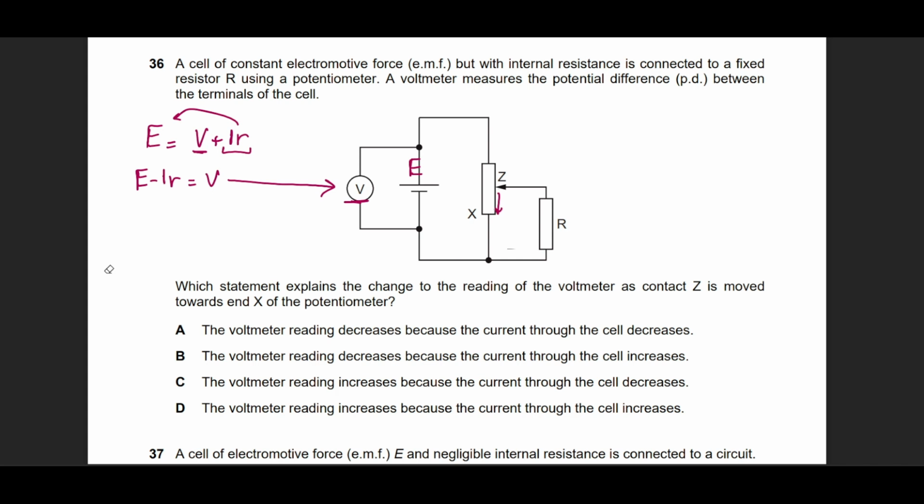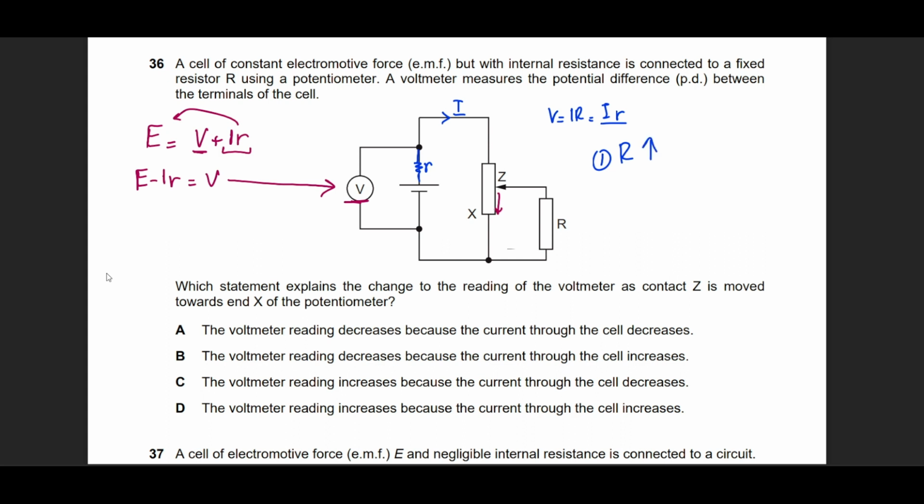So if we were to model this cell properly, this is what it would look like. There is an internal resistance that is r. Since there is going to be a current in the circuit, this voltage is going to be V equals to Ir, with small r. Now, when you move towards this side, the overall resistance of the circuit increases. The first step is the resistance increases. Why?